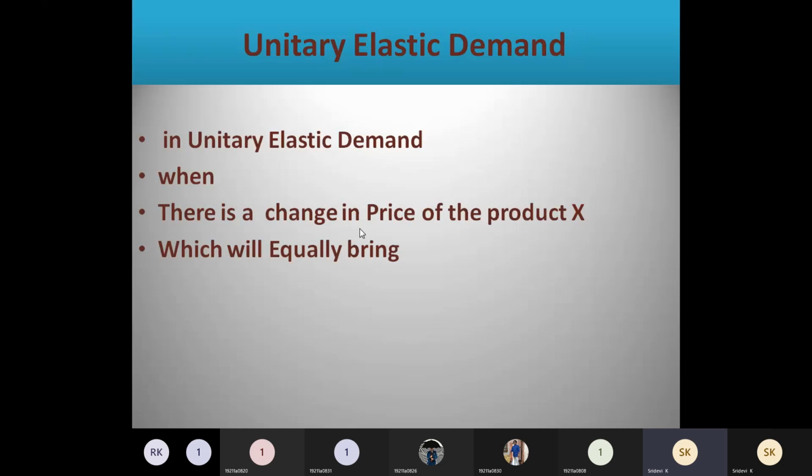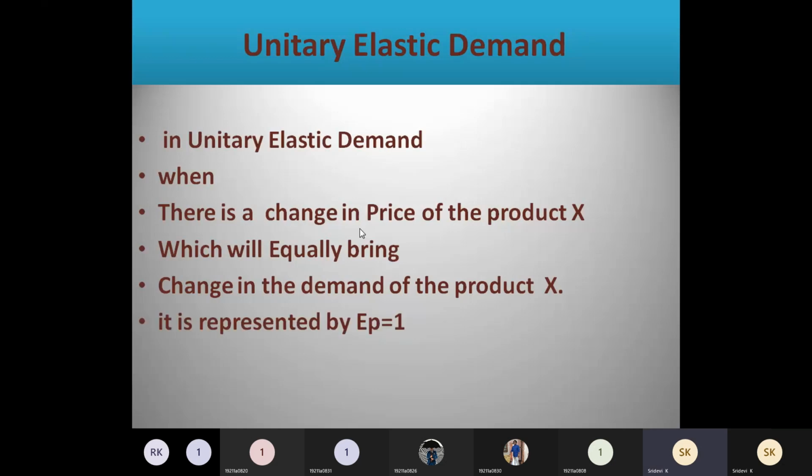That means both will be changing equally. Then only we can call it unitary elastic. Equally means it is not positively related. They are negatively related, but equally they are related. So it is represented by EP is equal to 1.